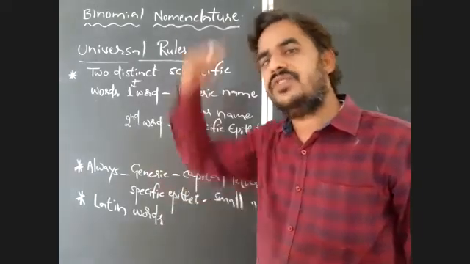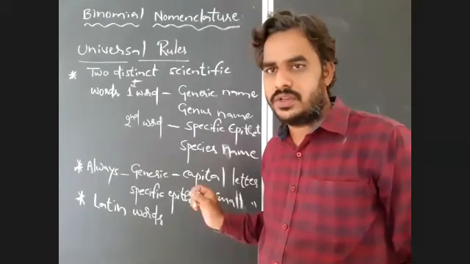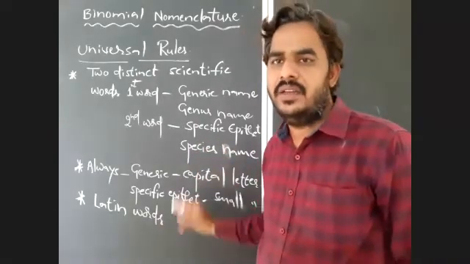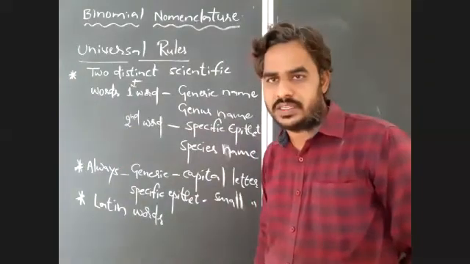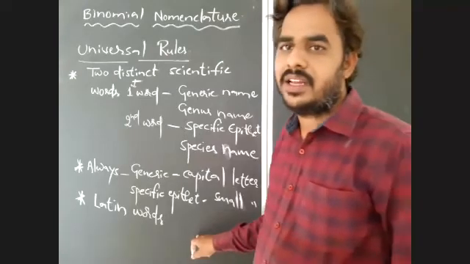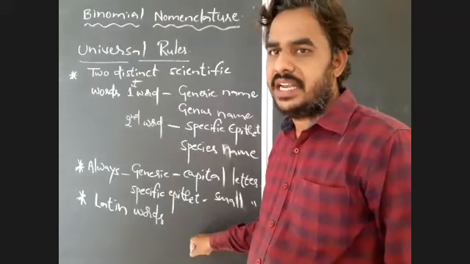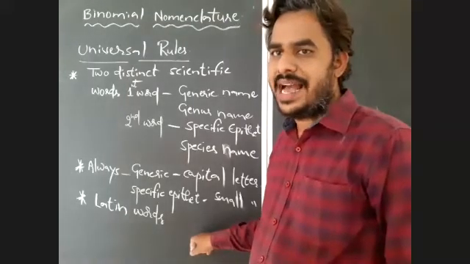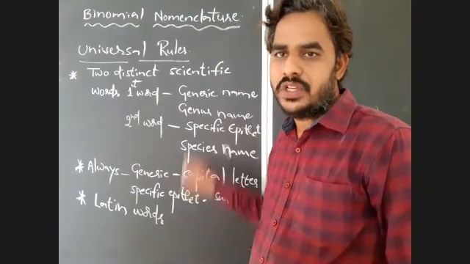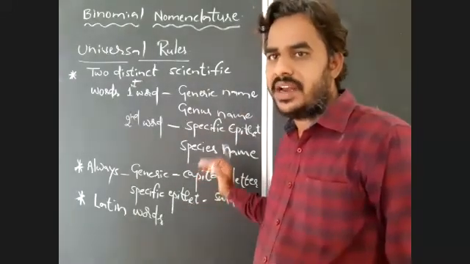If you select two words from the Latin language only, it's not a problem. But if you use any two words as a scientific name which do not belong to Latin, then you have to Latinize those words. So the third rule here: the words used as scientific names must have a Latin origin or be Latinized. So these two words are Latin words or Latinized words. Did you get the meaning? What is a Latin word and a Latinized word?